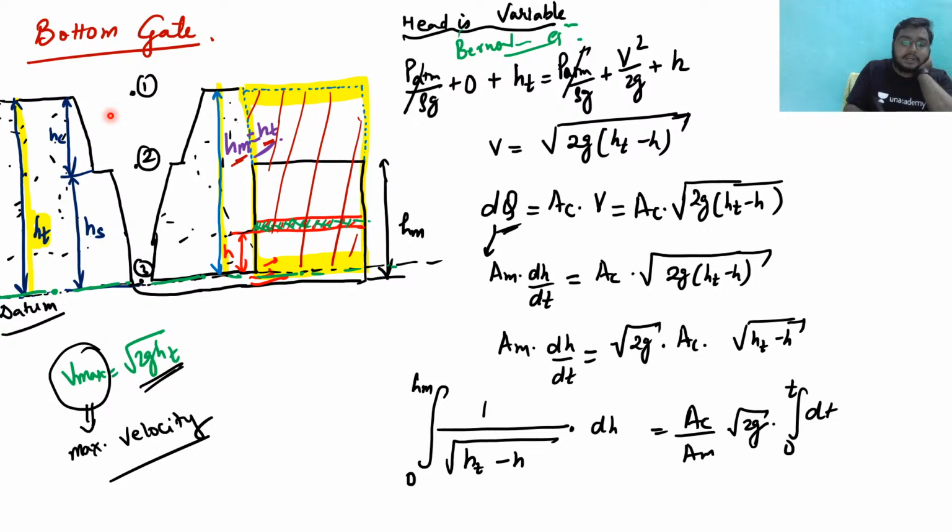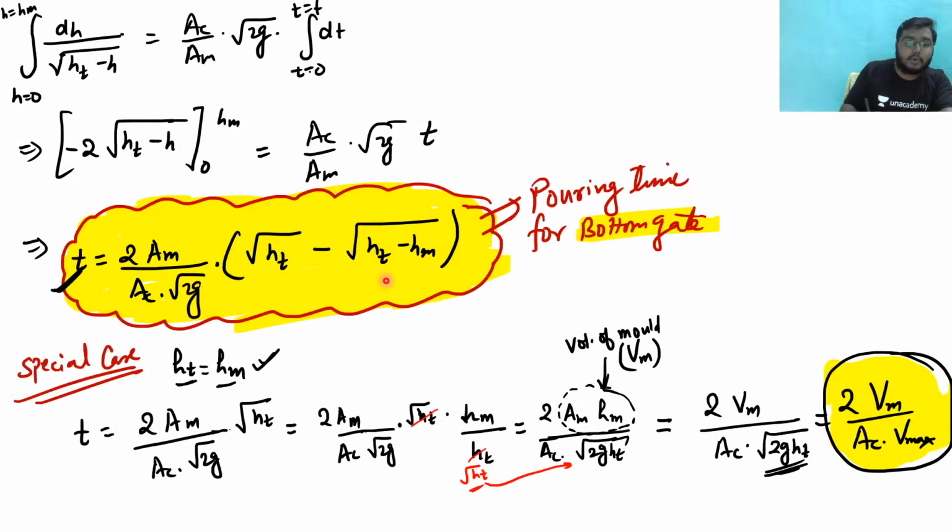In case of a bottom gate, we have derived the formula. See the Vmax, what I have told: root over 2g into Ht. So this is the maximum head we can see, and the velocity corresponding to the maximum head will be Vmax. Now see, we have derived the equation for a bottom gate, and this is the pouring time equation for the bottom gate.